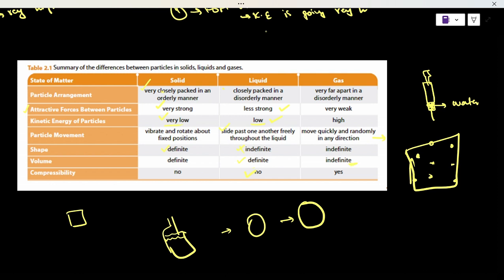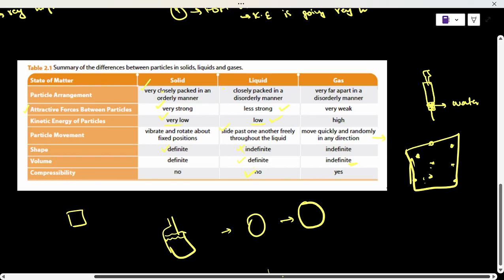But what happens with gas is, the particles in gas are so far apart that if I take a certain quantity of gas in the smaller balloon, it occupies the whole area. And when I put the same quantity of the same gas in the larger balloon, it will take the entire space in the balloon, right? So gases, as we say in Urdu, जितनी जगह दो उतना फैलता जाता है. That's what gases actually are.